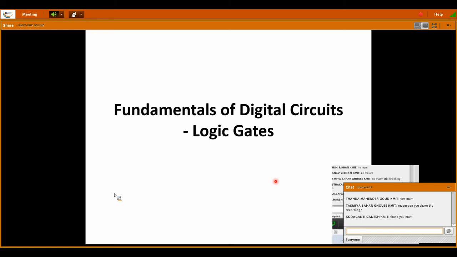Now we are starting the digital part of our ADE subject. The first 2.5 units deal with only the analog part. In the analog part, we learned about the diode, its applications, and different types of diodes. In the second unit, we learned about BJTs and their amplifiers. In the third unit, we learned about FETs, MOSFETs and FET amplifiers. Now we are moving into the digital part of our subject. This digital part is much easier compared to the analog part, because you have these digital concepts in many subjects.